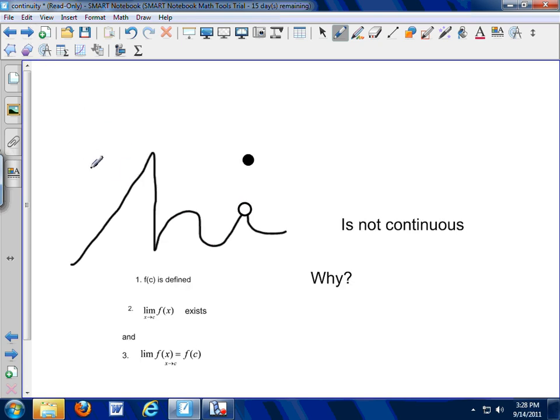This one's not continuous. Again, we're going to look right here at our suspect point. There's my value of C on the axis. At this particular point, the function's defined. It's defined by the black dot. Check. The limit exists. If I trace along from both sides, I get to the same y value. The limit exists. Here's the rub: the limit and the function value are not the same, so we're not continuous. You've got to have all three things be true for it to be a continuous function. We call this a puncture. If there's a hole in a function, it's not continuous. I don't know if anyone needed that spelled out for them, but mathematically that's why.